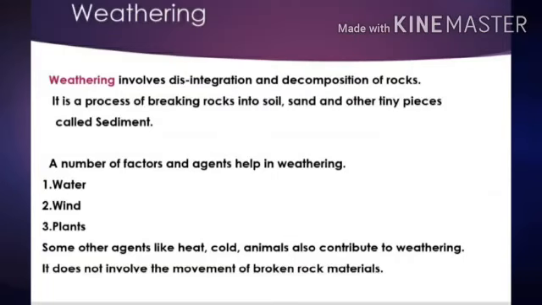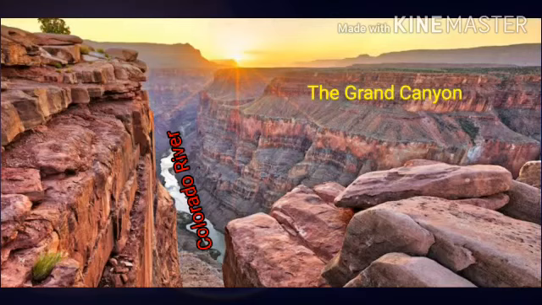Children, other than these factors, there are some other agents like heat, cold, frost, even animals which contribute to weathering. And weathering can take millions of years to become markedly visible. For example, the Grand Canyon was carved out by the Colorado River, which took about 6 million years. So, weathering is a long process.